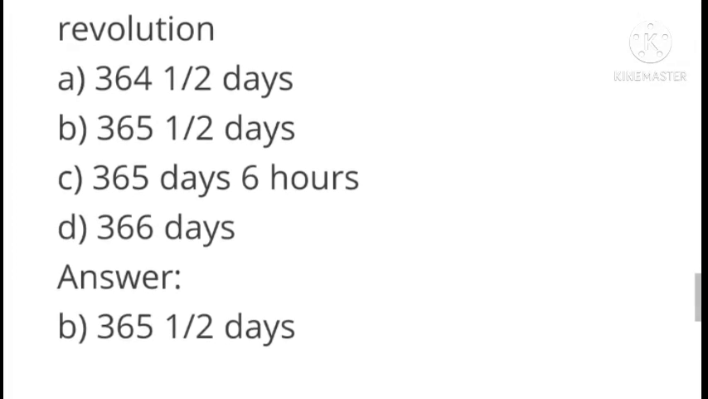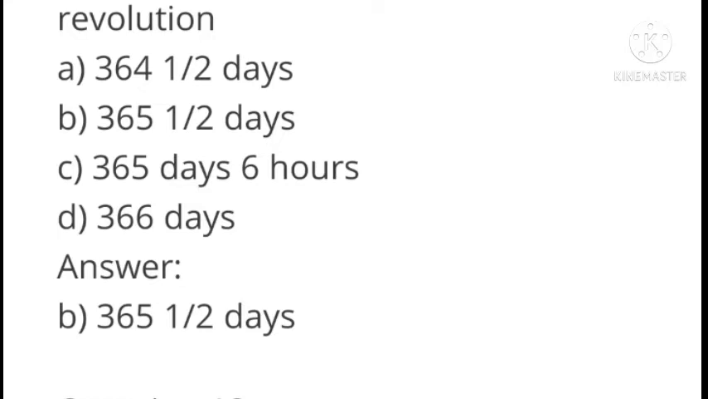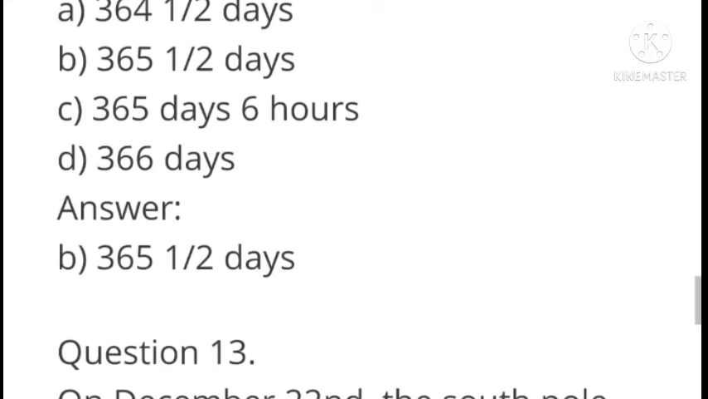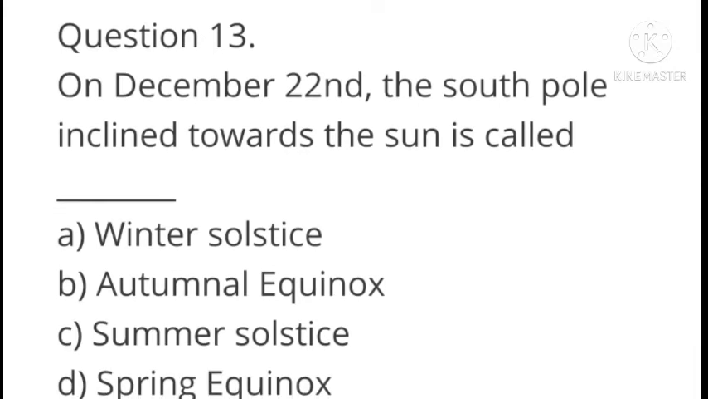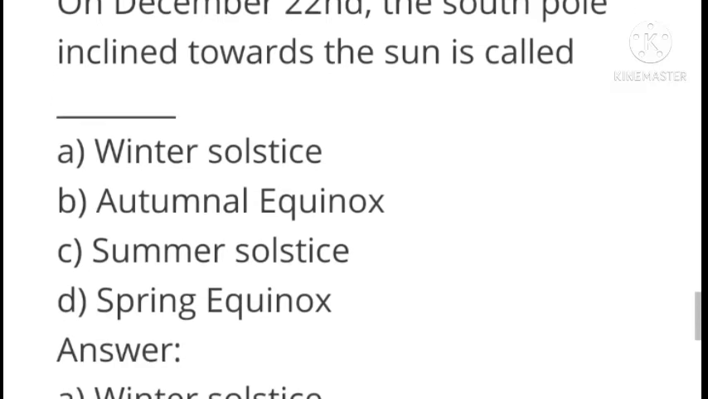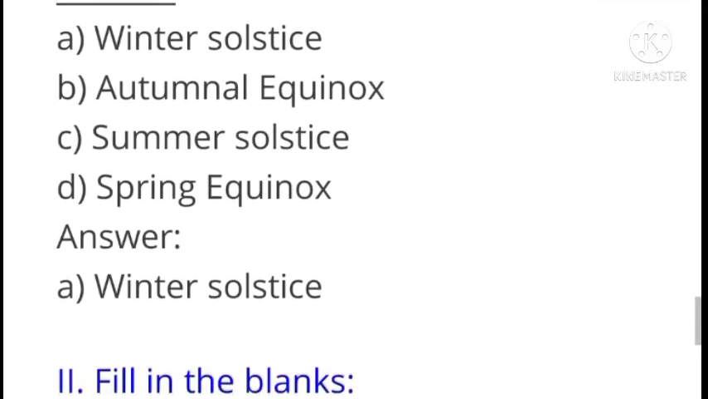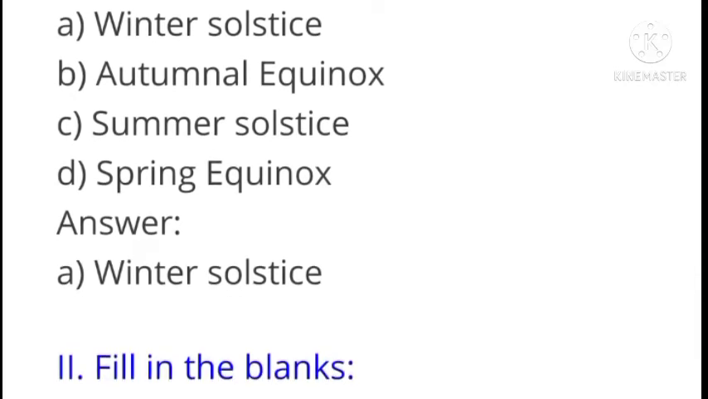364.5 days, 365.5 days, 365 days 6 hours, 366 days. Answer, 365 days 6 hours. On December 22nd, the South Pole inclined towards the sun is called winter solstice, autumnal equinox, summer solstice, spring equinox. Answer, winter solstice.